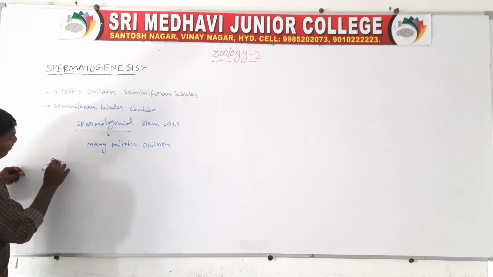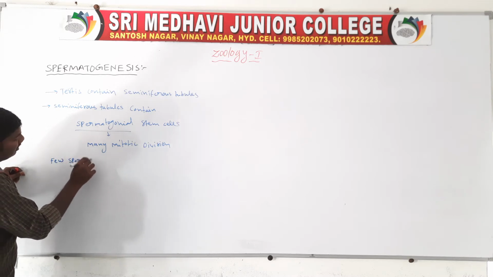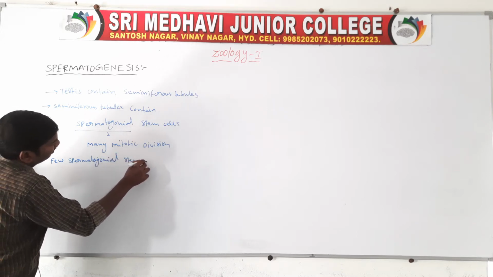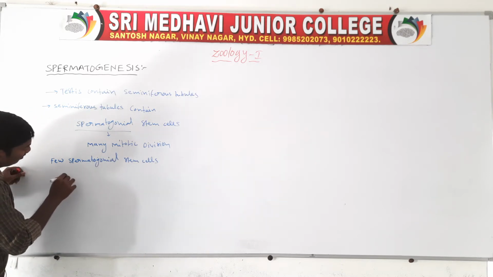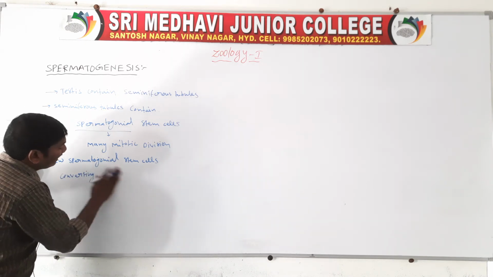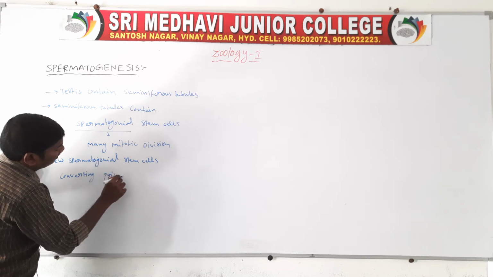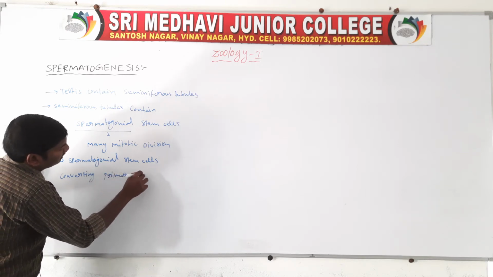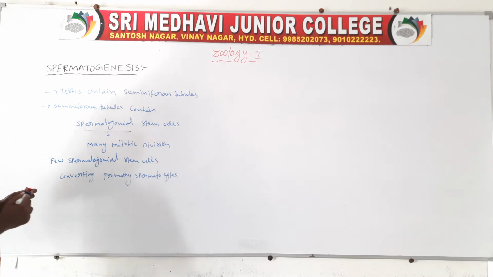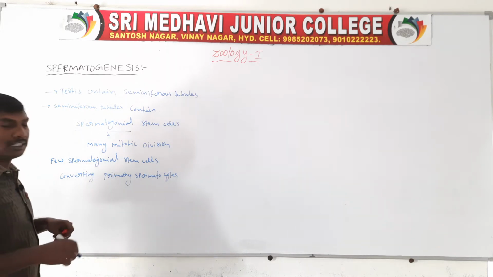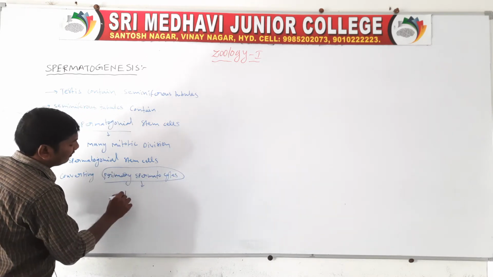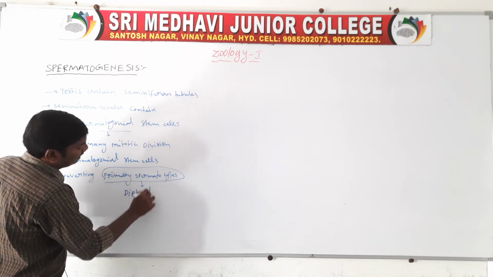These primary spermatocytes are diploid.